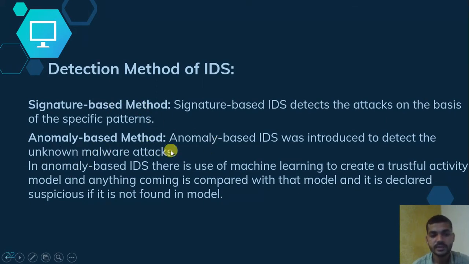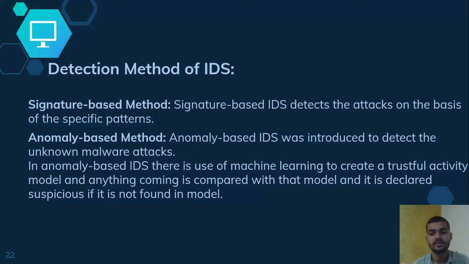After that, the anomaly based method. In this method, new types of attacks are going on. So how does it get prevented? Machine learning is used here to create a trustful activity model, and anything coming in is compared with that model, and it is declared suspicious if it is not found in the model. Here they also use the signature, and that file is saved into that model.